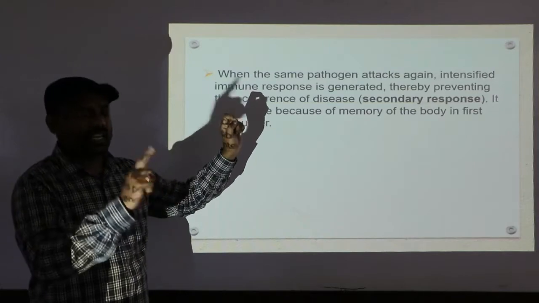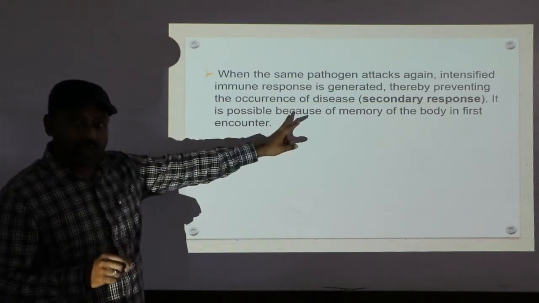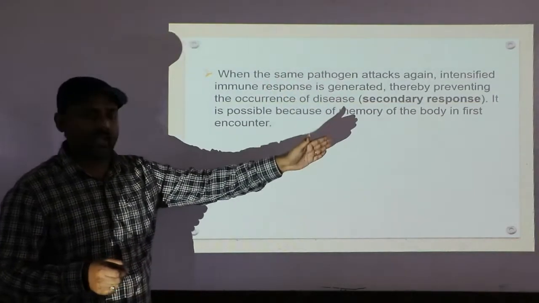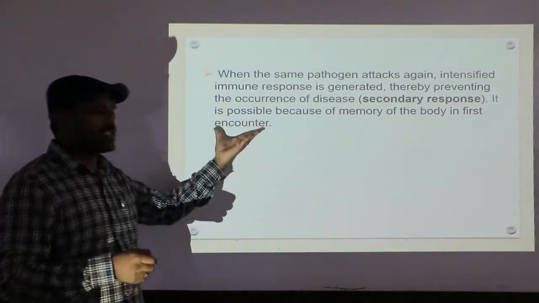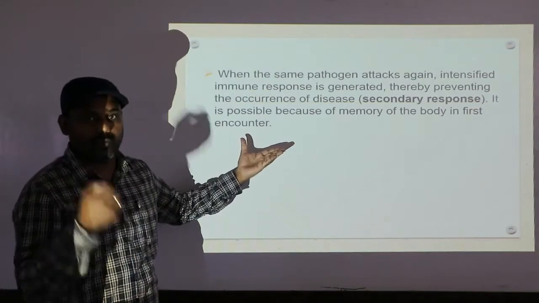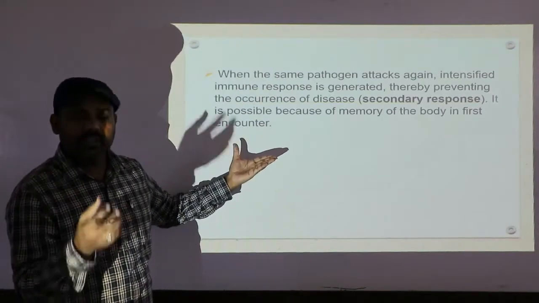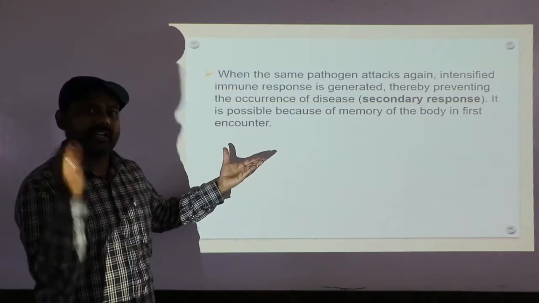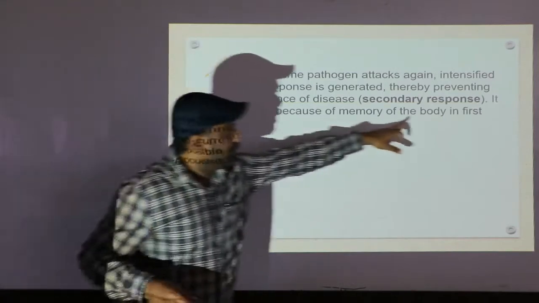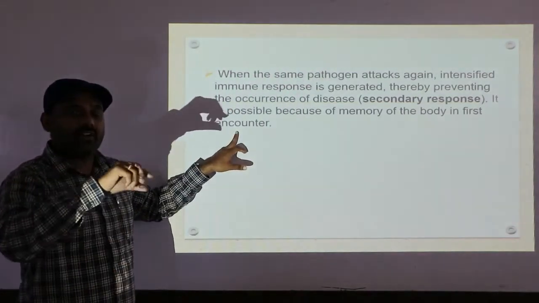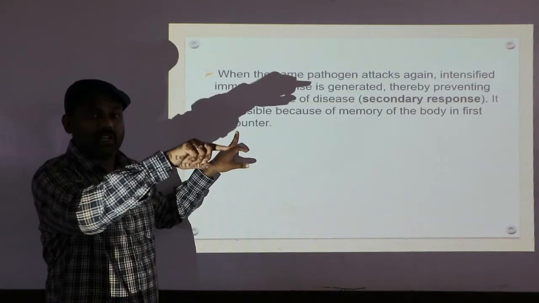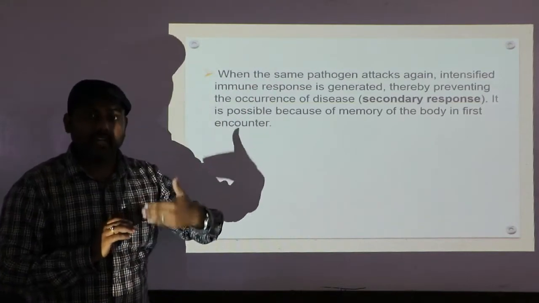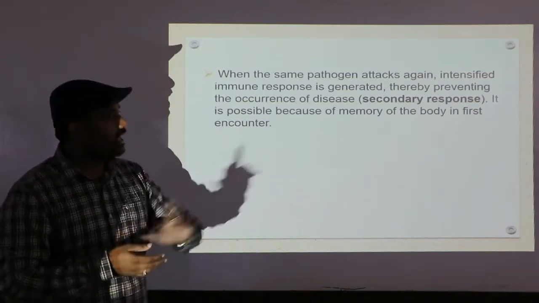Primary response, secondary response. It is possible because of the memory of the immune system from the first encounter, the first infection. I hope you understand. The first time it takes a little bit of extra time. Later, when the same antigen attacks a second time, our immune cells remember that pathogen from the first encounter, so they produce antibodies at the highest rate and immediately, so it is called a secondary response.